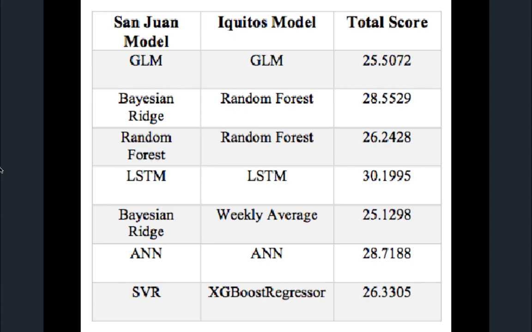Okay, so the results of our analysis are right here on your screen. Now you can see that Bayesian regression gave us the best results for predicting dengue cases only for the San Juan model. And for predicting the cases of dengue in Iquitos, we used a basic weekly average formula. This gave us a mean absolute error of 25.1298.